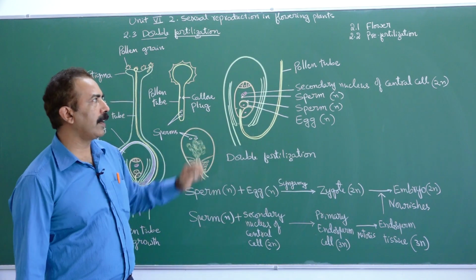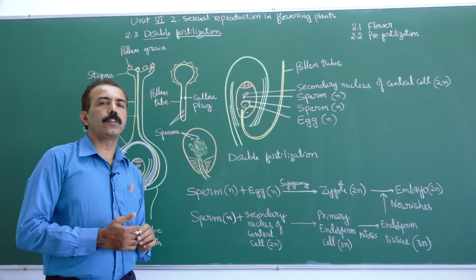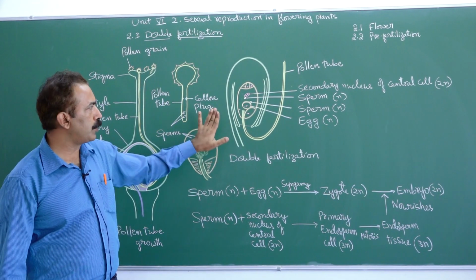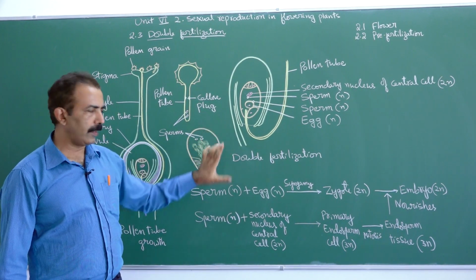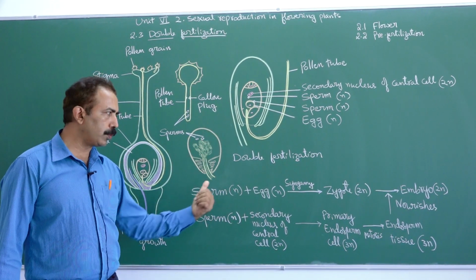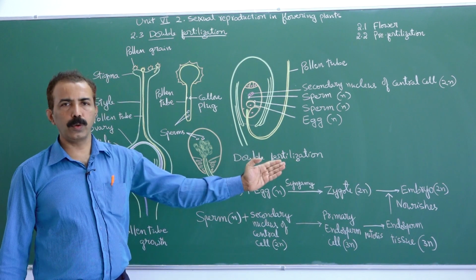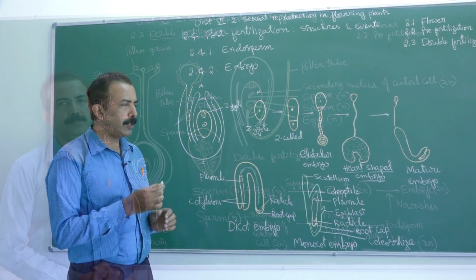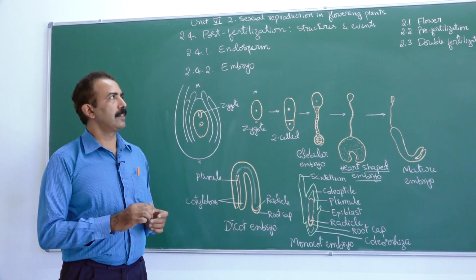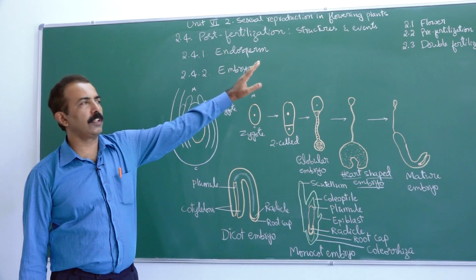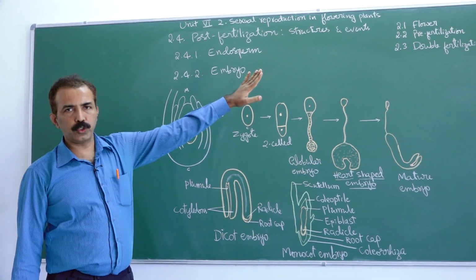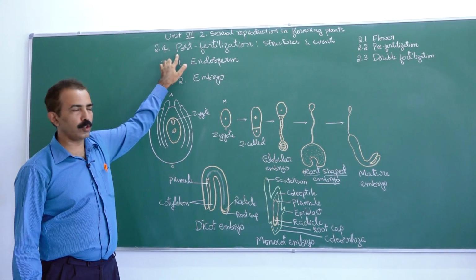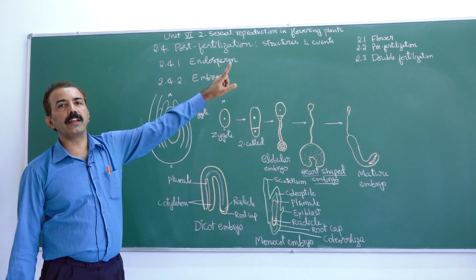This is a long answer question. If I ask you a question on explain events during double fertilization, you will choose this diagram, write this summary and explain the two events, formation of zygote and formation of endosperm tissue. Sexual reproduction involving three events. We completed pre-fertilization events, double fertilization. We are now moving on to the next topic, post-fertilization structures and events.